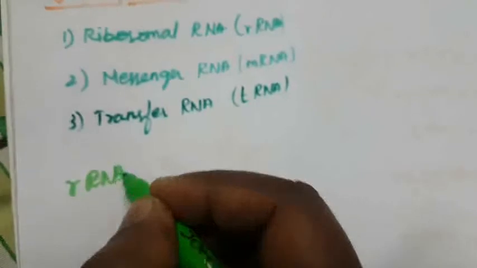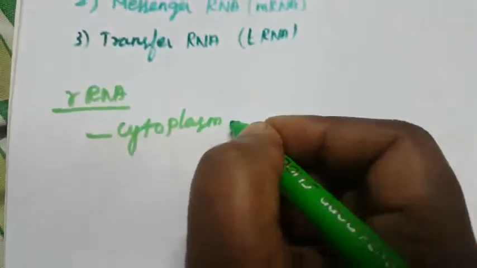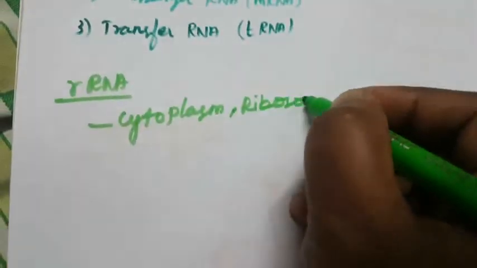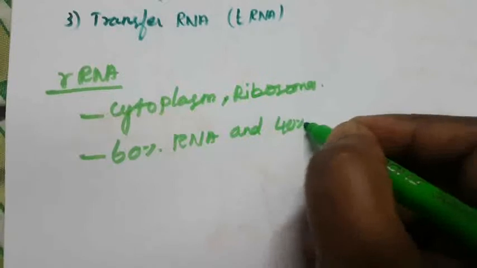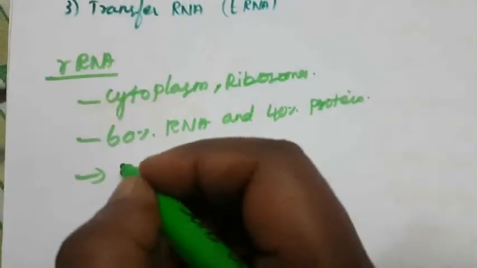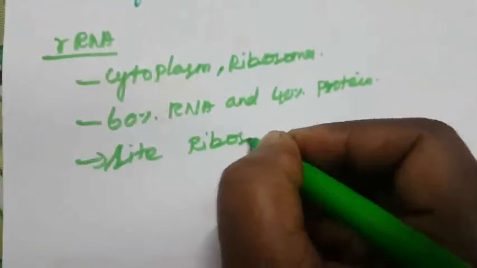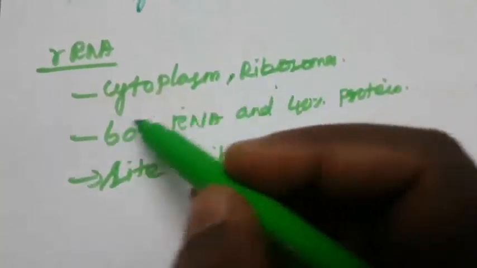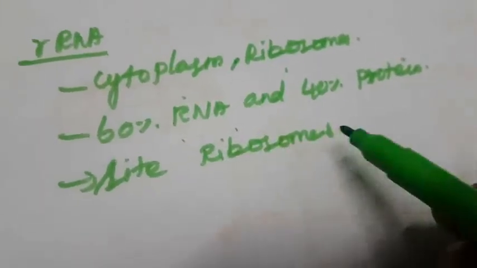Next we are going to see what rRNA is. It is mainly found in the cytoplasm and ribosomes, which contain 60% RNA and 40% protein. Ribosomes are the site where protein synthesis takes place. So rRNA is mainly found in the cytoplasm and ribosomes, consisting of 60% RNA and 40% protein, and it is the site of protein synthesis.